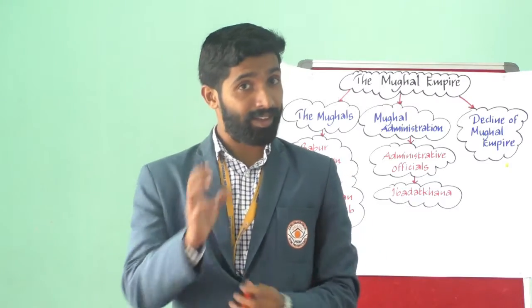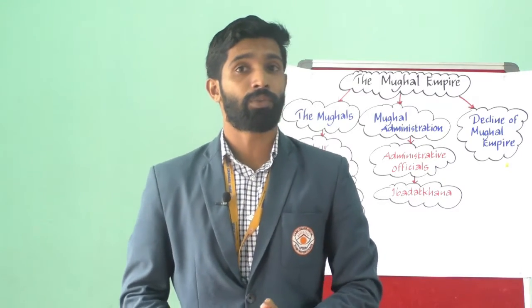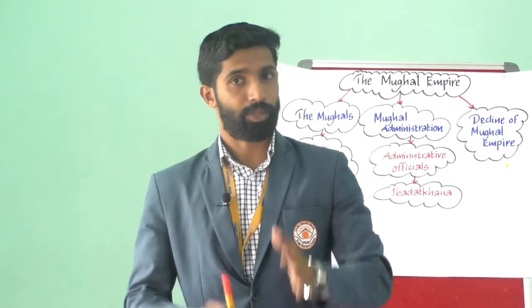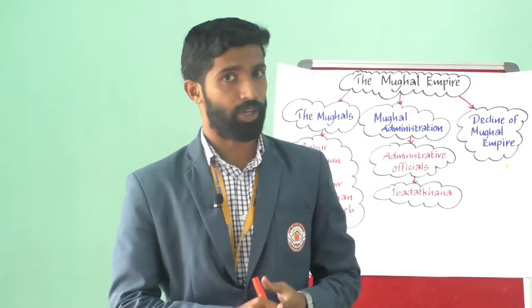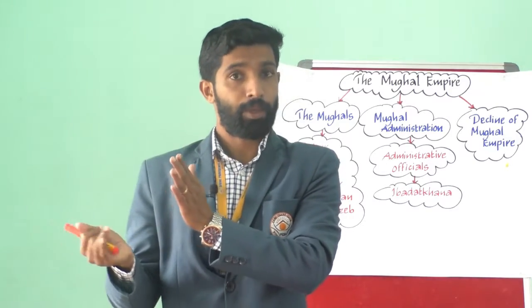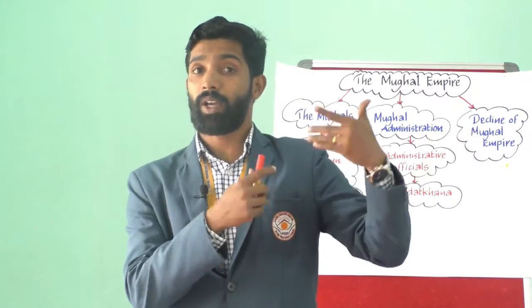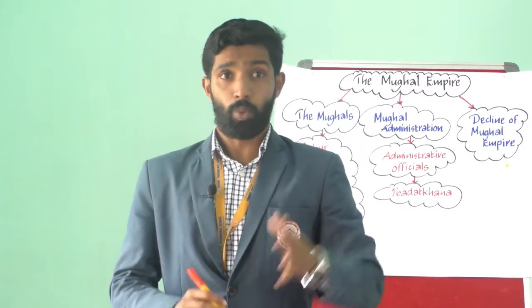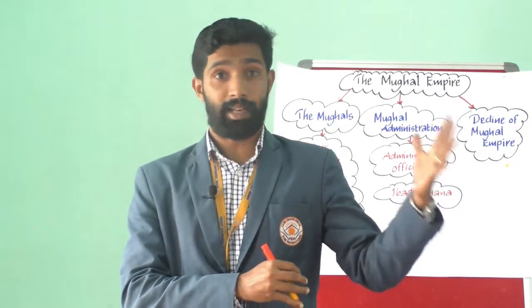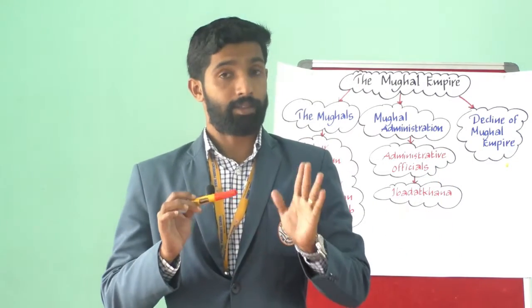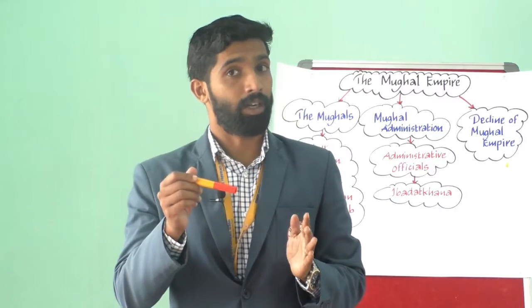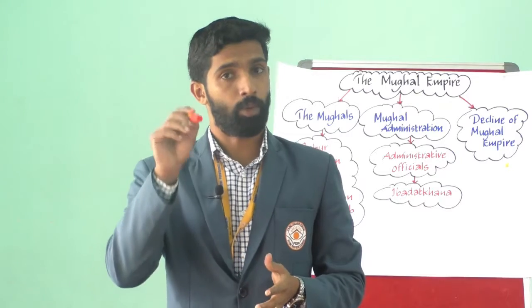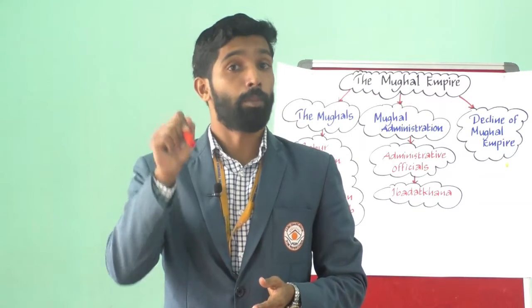The Mughals claim to be the descendants of Genghis Khan, the ruler of Mongol tribes of China and Central Asia, from their mother's side. From their father's side, they were fifth generation descendants of Timur, who had attacked Delhi in 1398. And remember, the name Mughal was derived from the word Mongol.